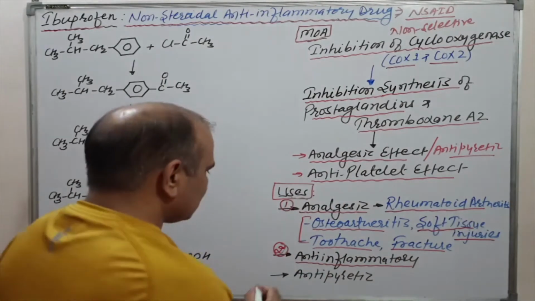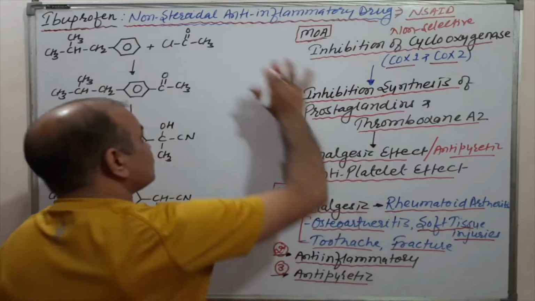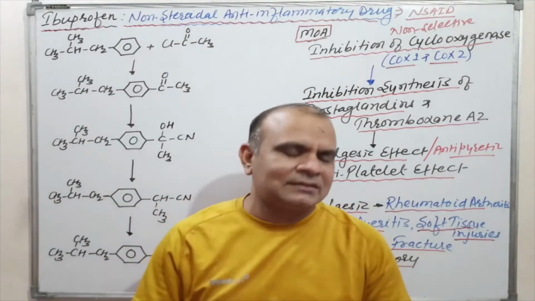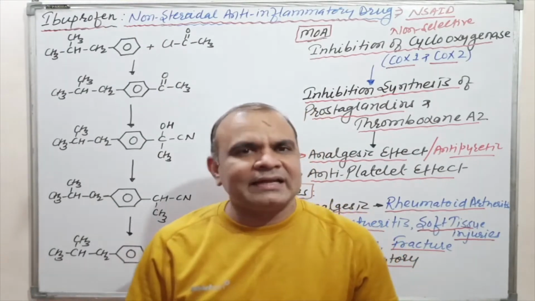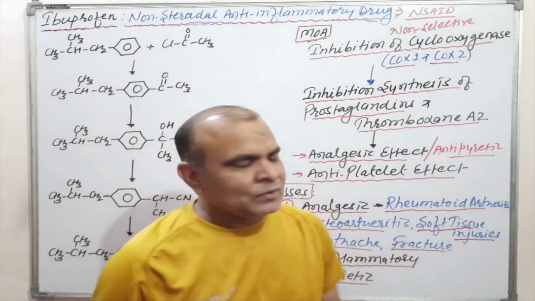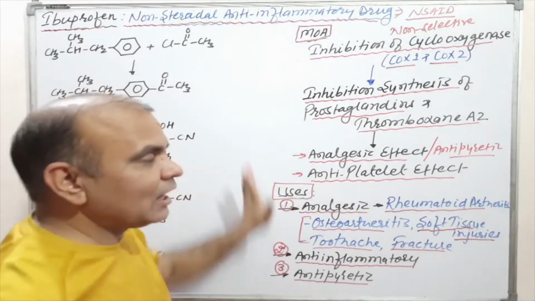Next, the third usage is as an antipyretic. Ibuprofen is generally preferred in children or infants. It is a very safe NSAID used in infants as well as children. This is all about the mechanism of action as well as the uses of ibuprofen.